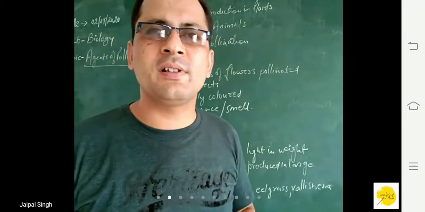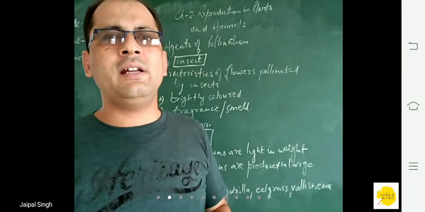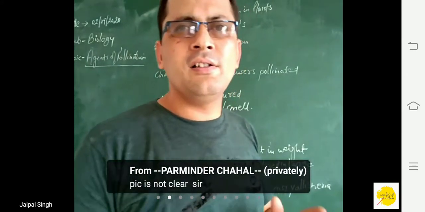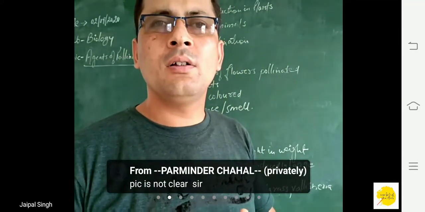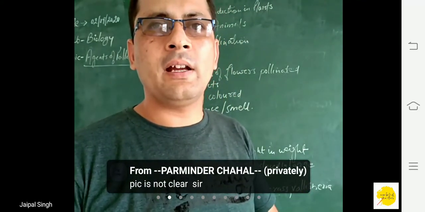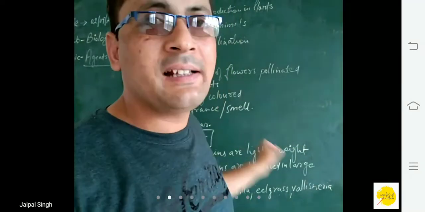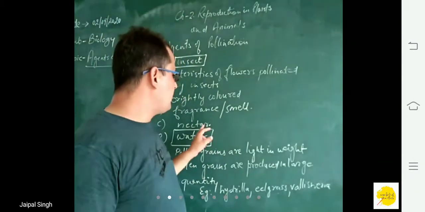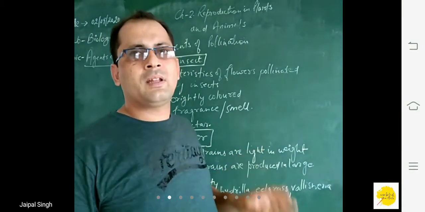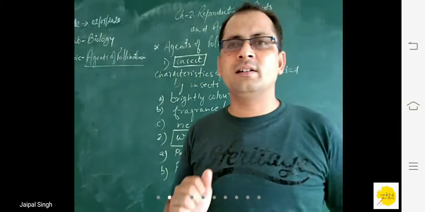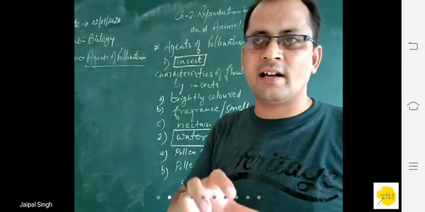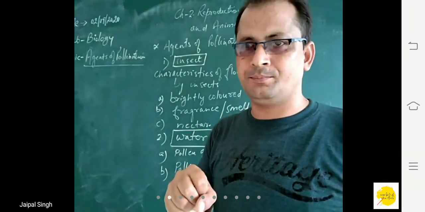The juice which is present in the flower is actually a concentrated sugar solution, गाढ़ा सा solution है sugar का, which is known as nectar. This nectar is sucked up by the insects, चूसते हैं.